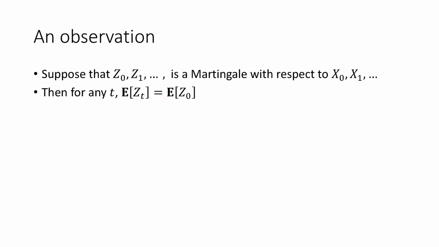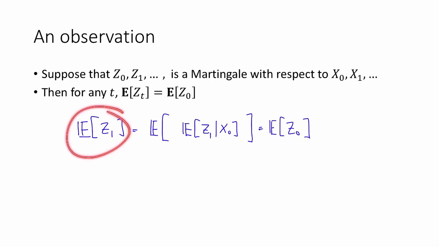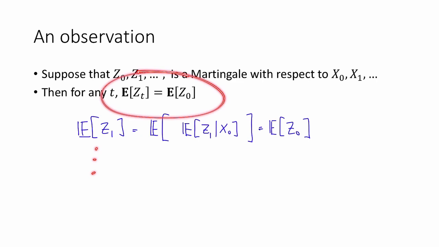To see why, let's just do it for z1. We have that the expectation of z1 is equal to the expectation of z1 conditioned on x0. That's because this outer expectation will kind of integrate away this x0. But by the definition of a martingale, this here is just z0. So this is the expectation of z0. So that shows that the expected value of z1 is equal to the expected value of z0. And you can see that if you were to repeat this, you would get this for any t.